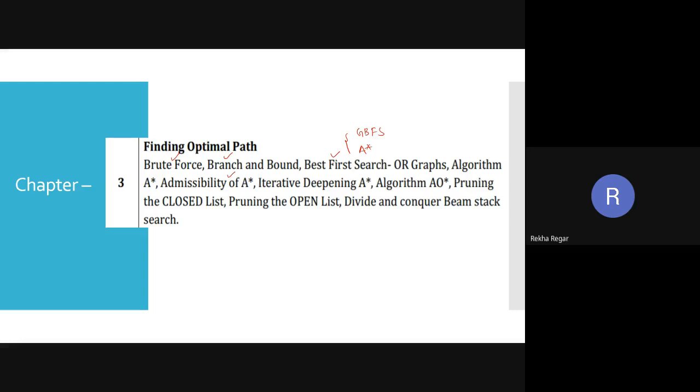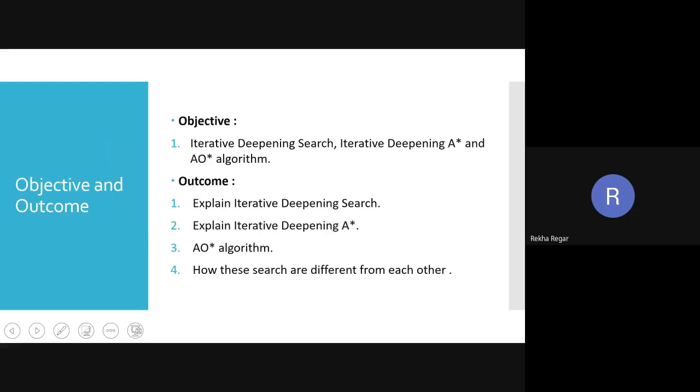From today's lecture, we will discuss iterative deepening A star. So we can start from this topic. In today's lecture, the objective is to learn about iterative deepening search, which is the basis for iterative deepening A star search.